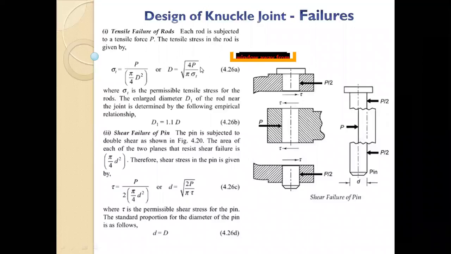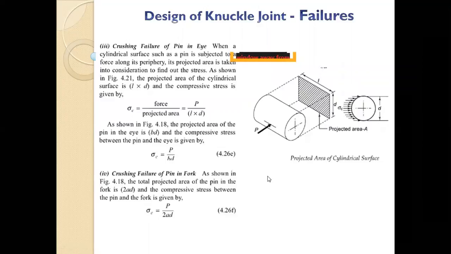Capital D is equal to root of 4P upon pi sigma t, and small d is root of 2P upon pi tau, not sigma, pi tau. So generally, we take the diameter of the knuckle pin as the diameter of the rod, just to be safe. Generally they come the same. We take D, the knuckle pin diameter, equal to the diameter of the rod.